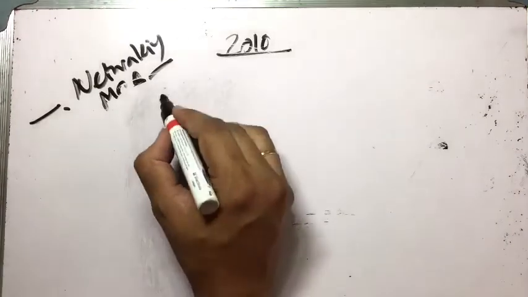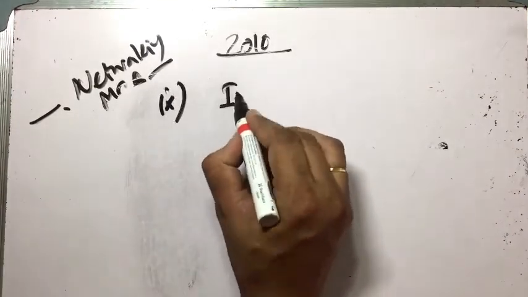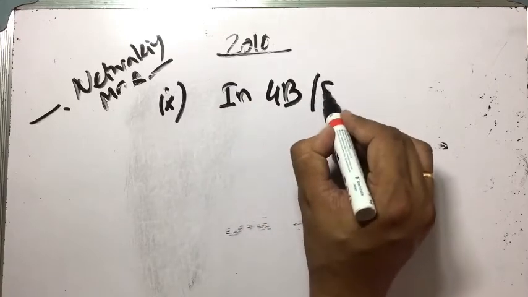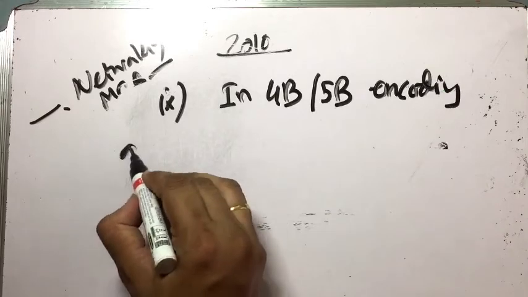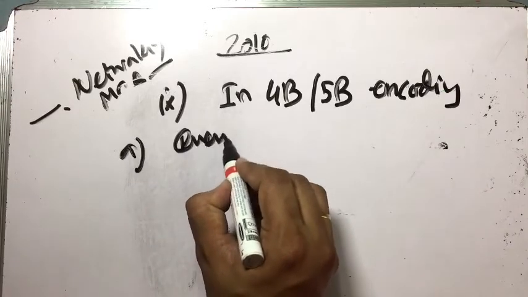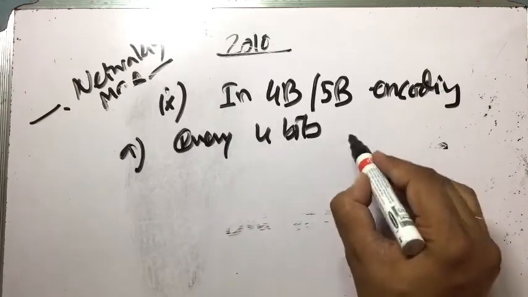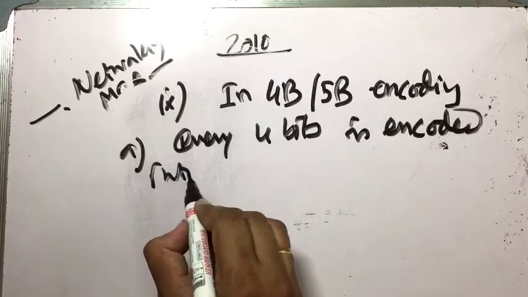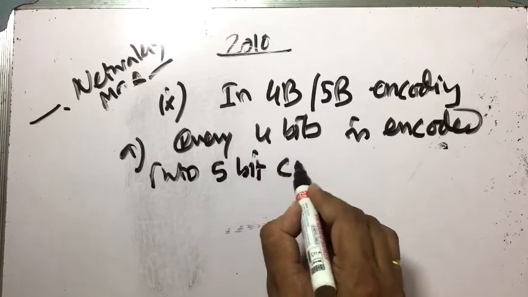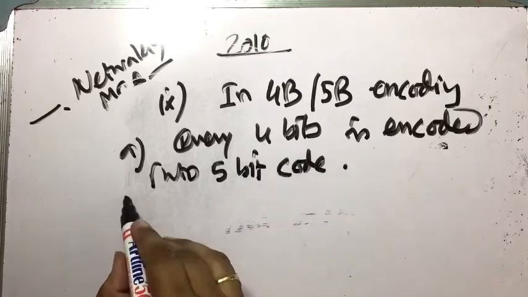Next, question number 9. In 4B/5B encoding, option A, every 4 bits are encoded into a 5-bit code.